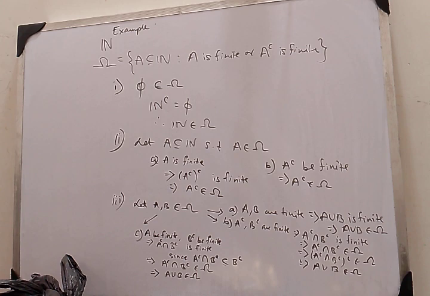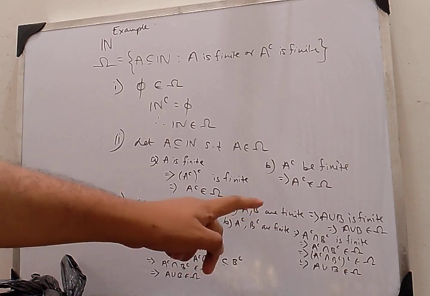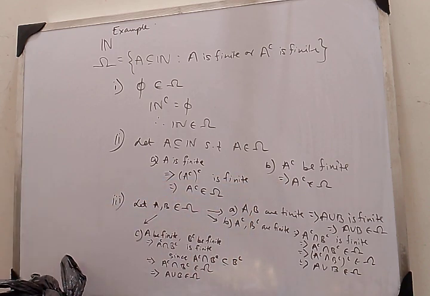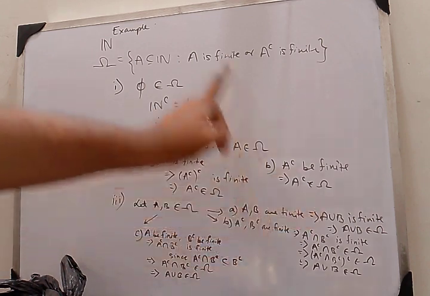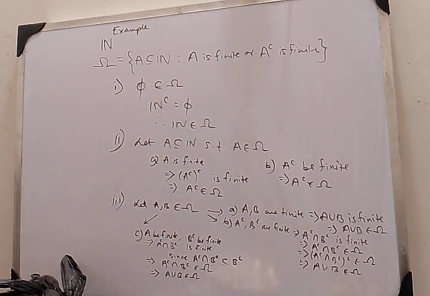Now what I am doing, I am taking any two members of omega, A and B. Now there are three subcases, okay? The first subcase is that both will be finite. So if both will be finite, then their union should also be finite. Isn't it so? So A union B is also finite, and since A union B is finite, it should belong to omega.